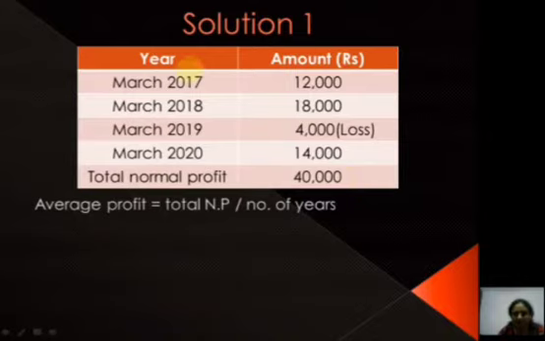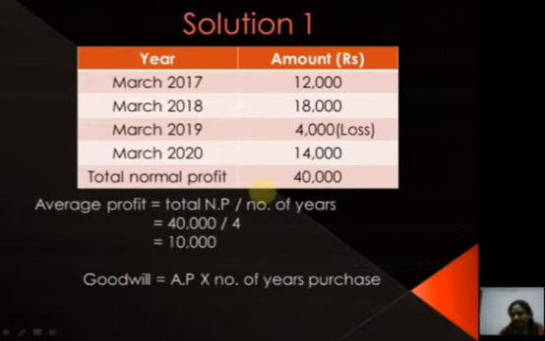Then how many years are there? 1, 2, 3 and 4, so we will divide it by 4. 40,000 divided by 4, that is 10,000. Then goodwill is average profit into number of years purchased, that is 10,000 into 2. 2 is given in the question, so the value of the goodwill will be 20,000 rupees.